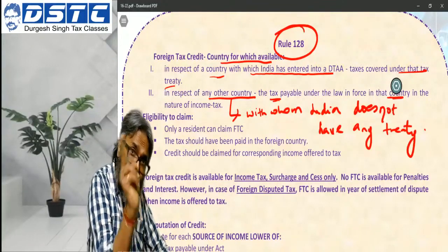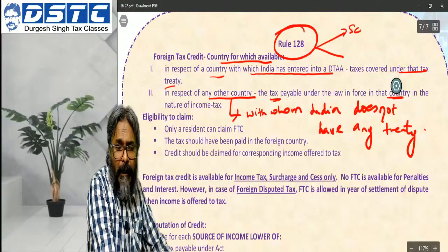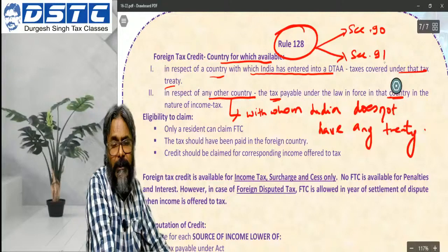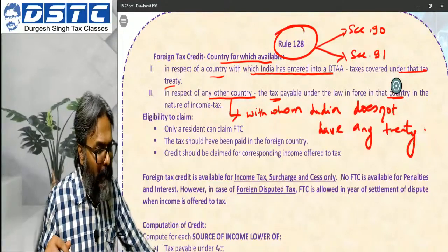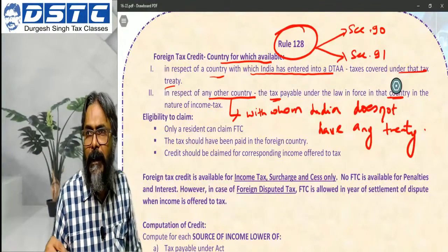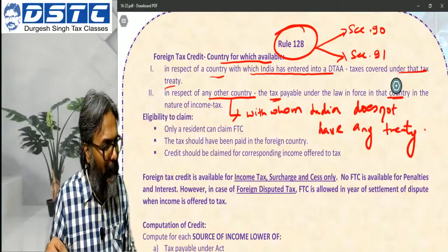Therefore, rule 128 will be applied both for section 90 and for section 91 relief. Section 90 is when the treaty exists, section 91 is when the treaty doesn't exist. In both cases, rule 128 will be applicable.